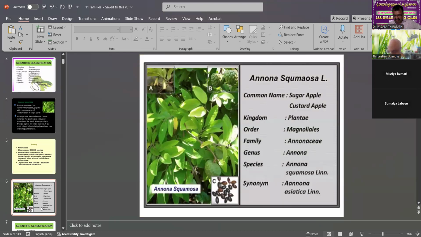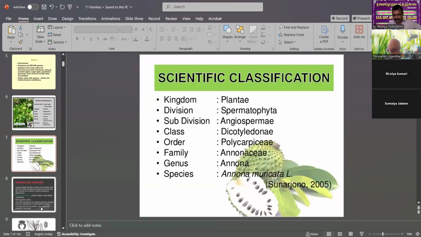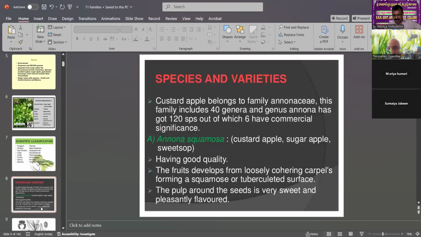It is also found in South Africa and South Central areas. So the scientific name is also there. As for the species and varieties, the custard apple belongs to a genus of 40 genera, and Annona has got 120 species, out of which 6 are commercially significant plants. The first is Annona squamosa, custard apple, sugar apple, sweet sop, the common names of Annona squamosa, having good quality.